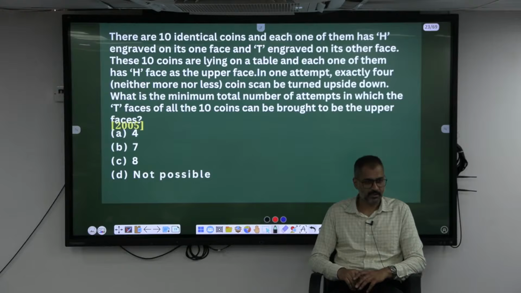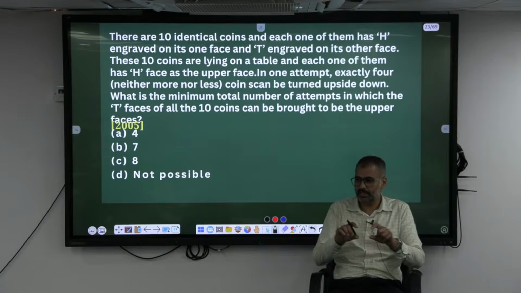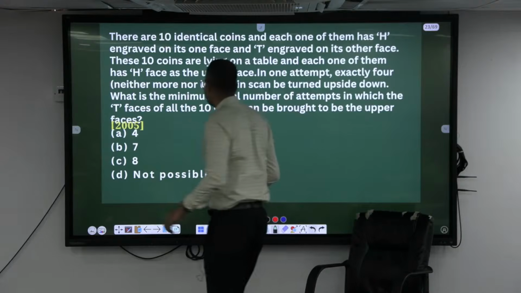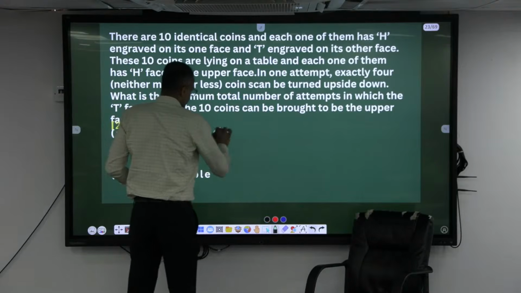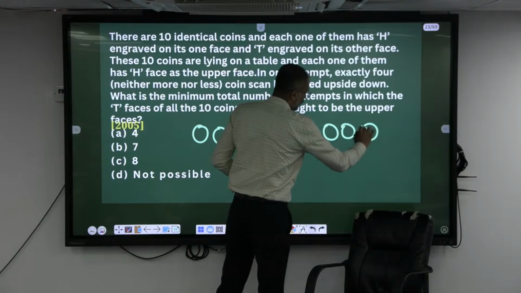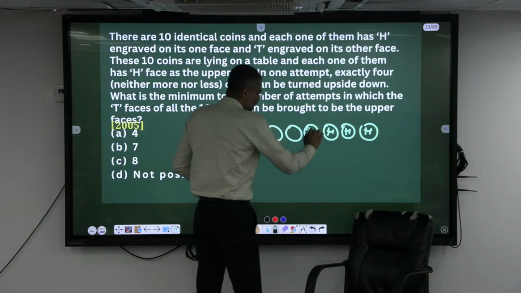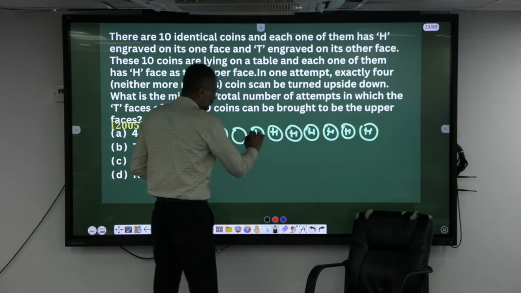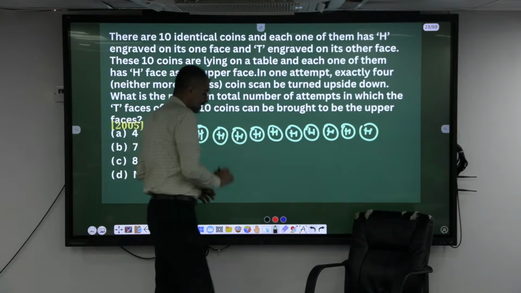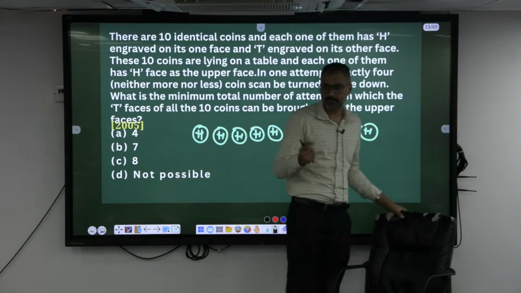10 coins. Okay, a coin will be having 2 results, either heads or tails. 10 coins are all showing the same result, for example, heads. 1, 2, 3, 4, 5, 6, 7, 8, 9, 10. All are showing heads. What you have to do is change the heads to tails. Tails means every time you toss it, the result changes.